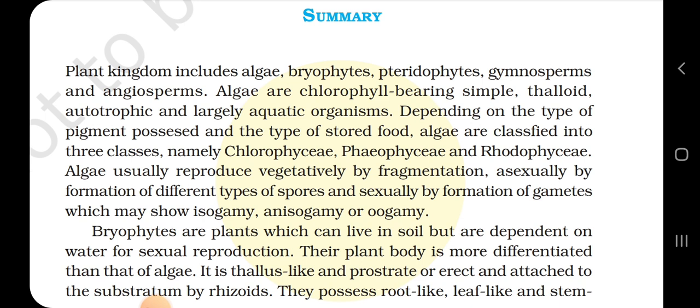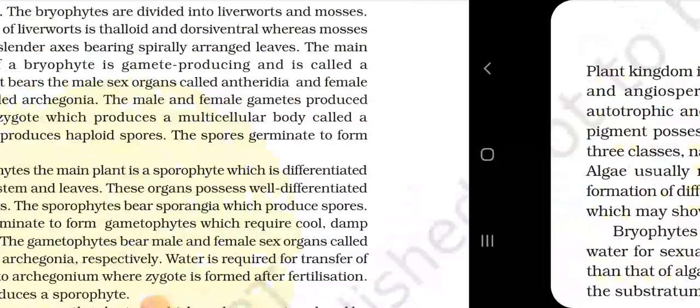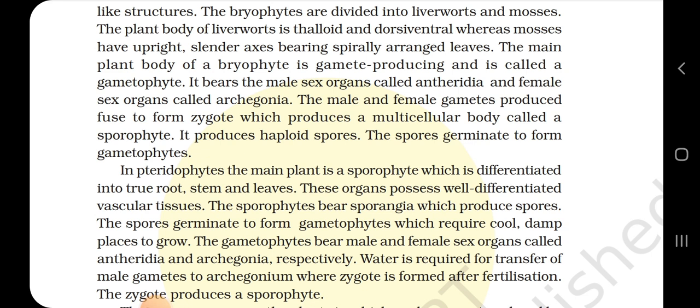Bryophytes are the plants which can live in soil but are dependent on water for sexual reproduction. Their plant body is more differentiated than that of algae. It is thallus-like and prostrate or erect and attached to the substratum by rhizoids. They possess root-like, leaf-like, and stem-like structures. The bryophytes are divided into liverworts and mosses. The plant body of liverworts is thalloid and dorsiventral, whereas mosses have an upright, slender axis bearing spirally arranged leaves. The main plant body of a bryophyte is gamete-producing and called a gametophyte. It bears male sex organs called antheridia and female sex organs called archegonia.